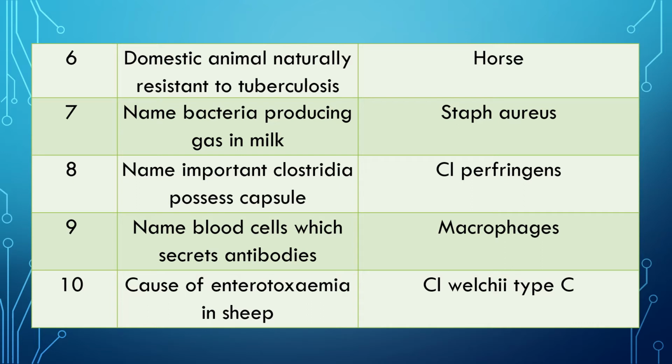Question 9. Name the blood cells which secrete antibody. Important question. Answer: macrophages secrete antibodies and they are responsible for the humoral response in the body.